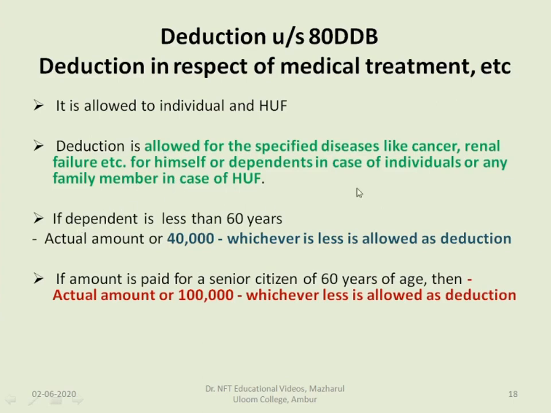If the dependent person suffering from the disease is less than 60 years, the assessee can claim the deduction to the extent of either 40,000 or actual amount, whichever is less. If the amount is paid for a senior citizen of 60 years of age, then actual amount or 1 lakh, whichever is less, is allowed as deduction.